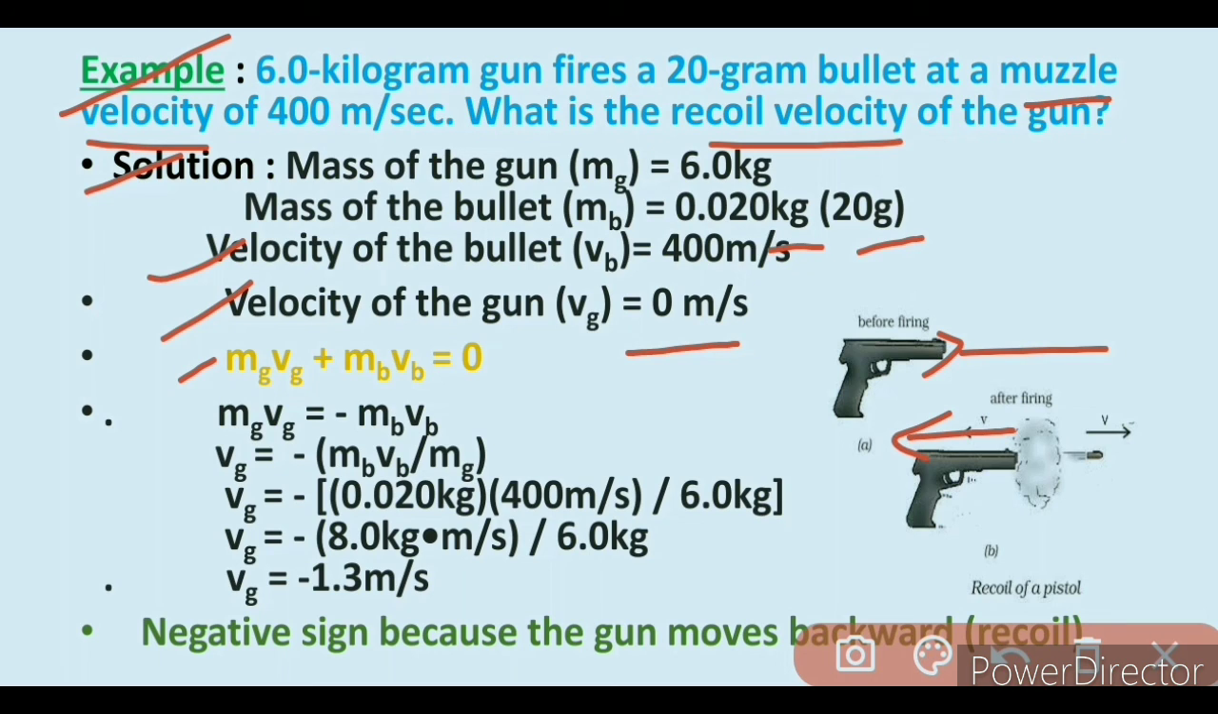Now mg vg plus mb vb equals 0. So from here mg vg equals minus mb into vb. From here we get the value of vg, which is equal to minus mb vb upon mg. So put here the values of mass of gun, mass of bullet, and velocity of bullet in this formula. So we get the velocity of the gun, which is equal to minus 1.3 meter per second. Here the negative sign shows the gun moves backward.